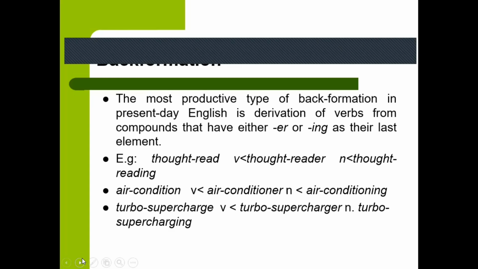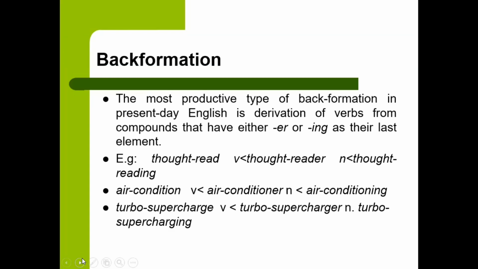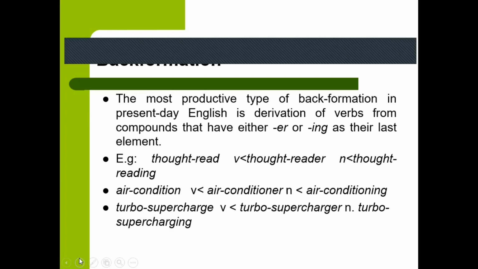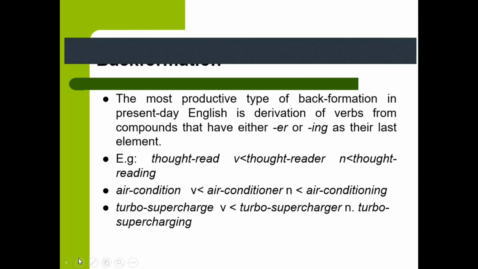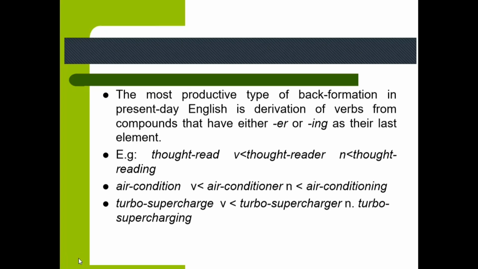And the next one is air condition as verb, becoming air conditioner, and as noun, air conditioning. And the last one is turbo supercharged as verb, becoming turbo supercharger, and as noun, turbo supercharging.